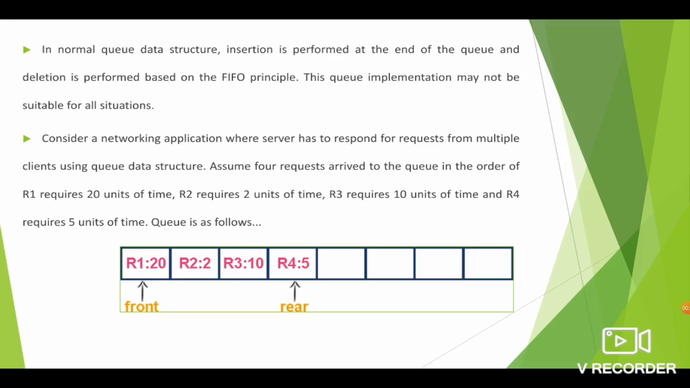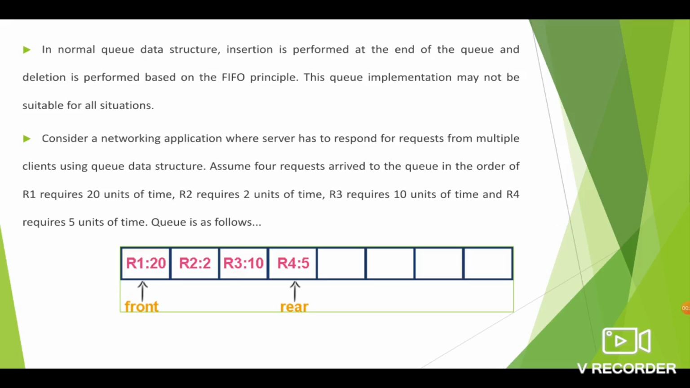In a normal queue data structure, we know that insertion is performed at one end, which is called the rear end, and the deletion is performed based on the FIFO principle. So what is the FIFO principle? First in, first out principle. The item which is inserted initially, we have to delete that element first. But this queue implementation is not suitable for all situations.